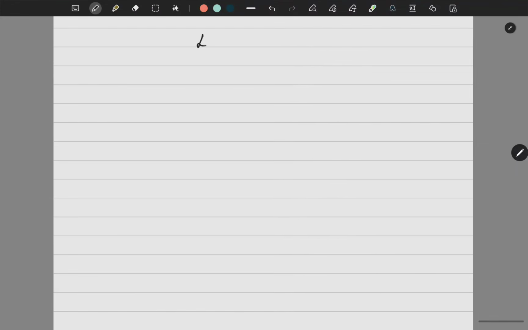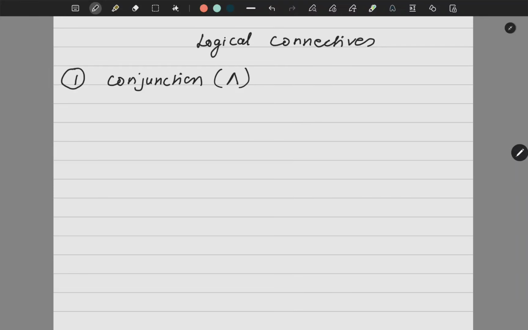So I have a few logical connectives. Let us start with that. Now when I am talking about logical connectives, the very first logical connective is called conjunction. It is represented by this symbol and its basic meaning is AND. It is an AND operation.